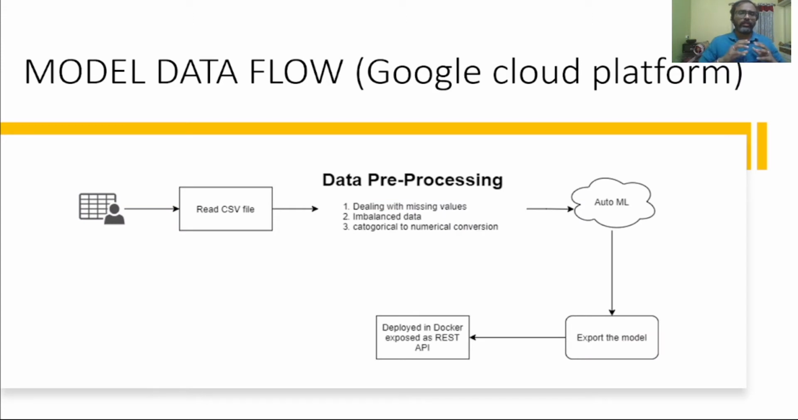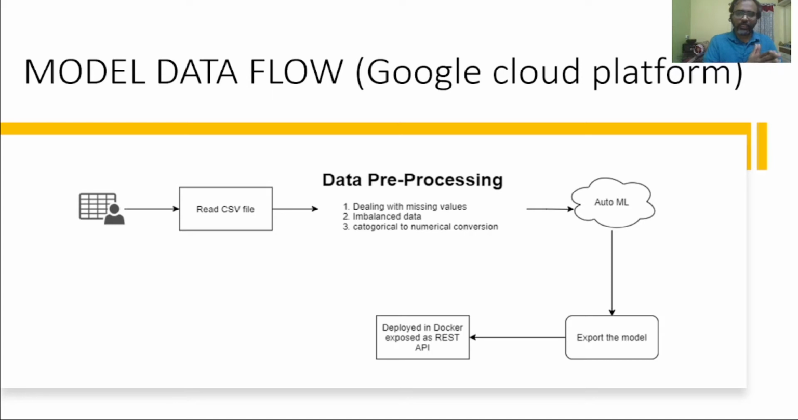Now, when we talk about the model data flow, I deployed this particular model in GCP, Google Cloud Platform, because it has some of the best ML-related packages. First, we read the CSV file, and I do a couple of data pre-processing steps, mainly for the missing values. Age is one important column which has some missing values, so I use univariate statistical techniques to find the age, compared with gender and so on. For the imbalanced data, I'm using SMOTE, and of course the generic step, categorical to numerical conversion, for better performance of your model.